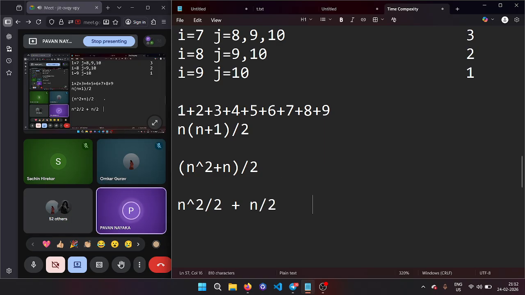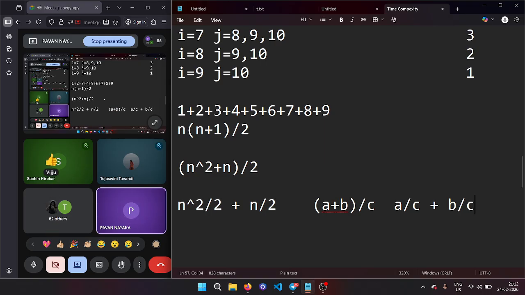Mathematically, if there is something like a plus b upon c, you can rewrite the equation as a by c plus b by c. Mathematically, it is allowed. Is it clear, guys? Everybody got how I derived this much?